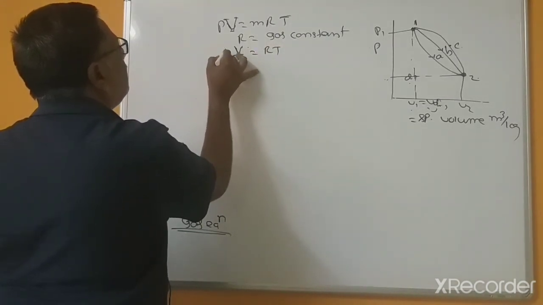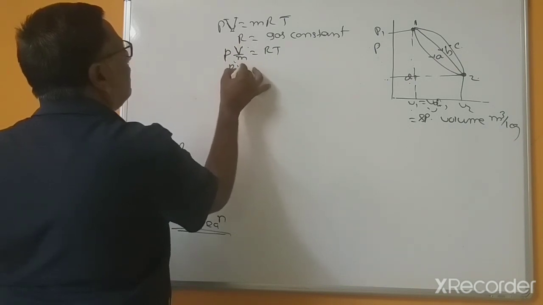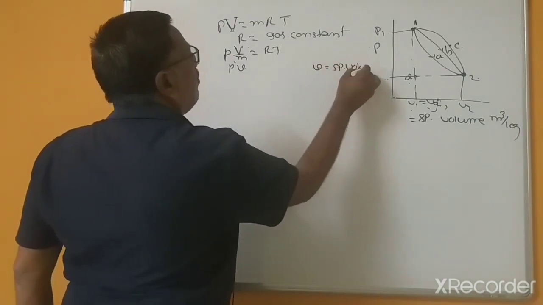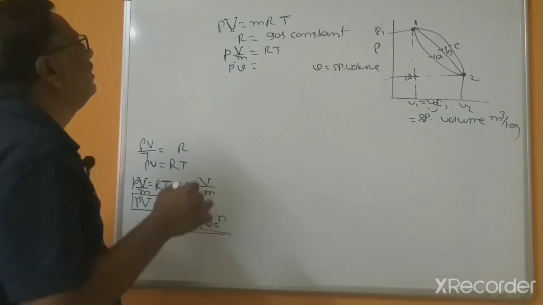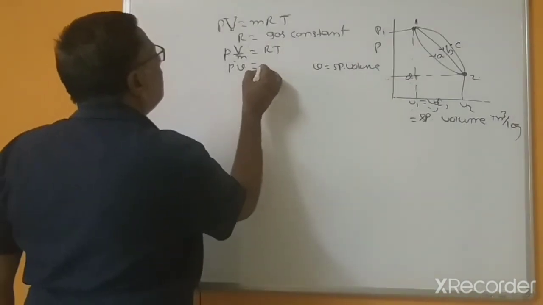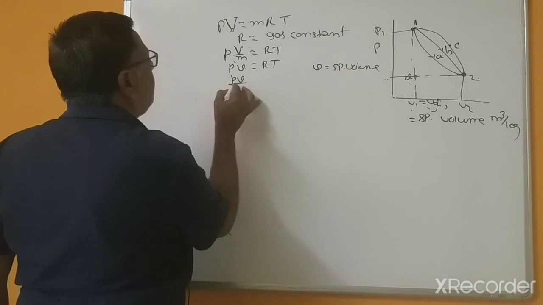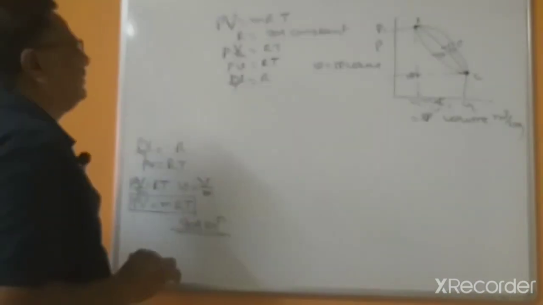So instead of capital V by M, we can write small v, the specific volume. Try to understand, this is capital V and this is small v. So Pv equal to RT, or Pv divided by T equal to R.